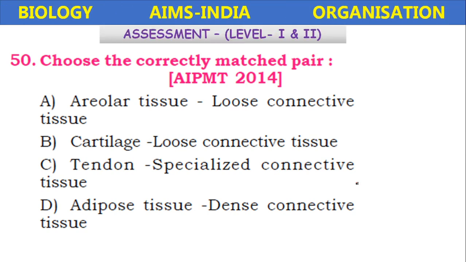Choose the correctly matched pair. AIPMT, All India Pre-Medical Test. Areolar tissue, loose connective tissue. Cartilage, loose connective tissue. Tendon, specialized connective tissue. Adipose tissue, dense connective tissue. So here areolar tissue and adipose tissue, these two are loose connective tissue. So according to matching, option A is correct. Areolar is the loose connective tissue.